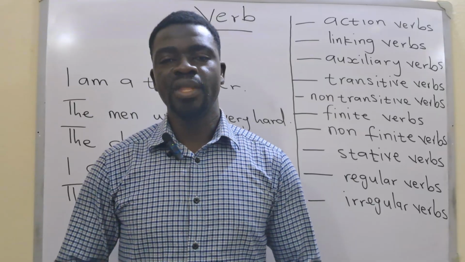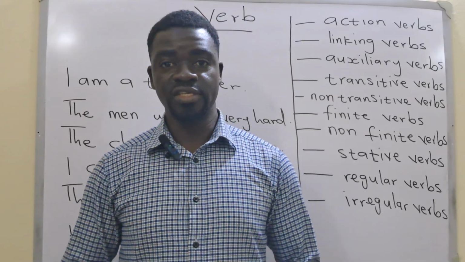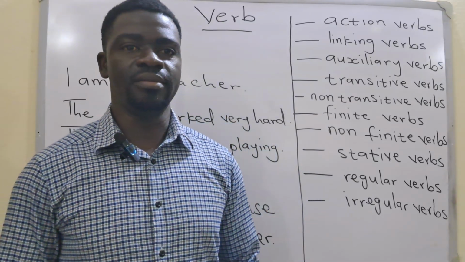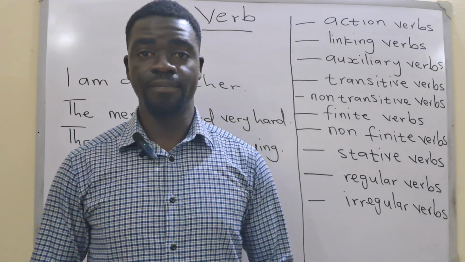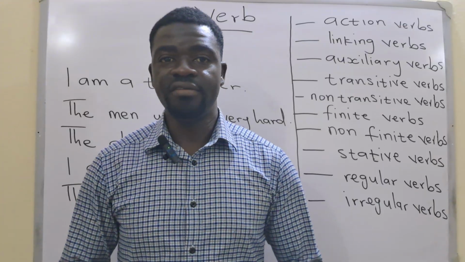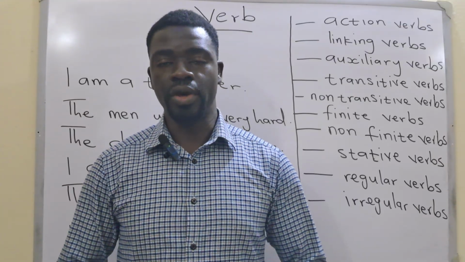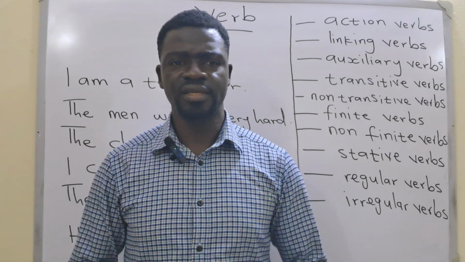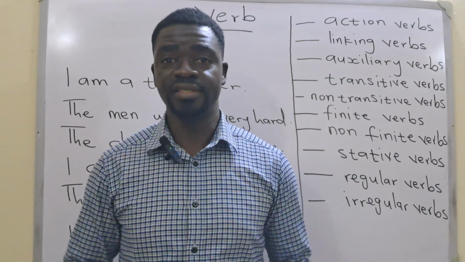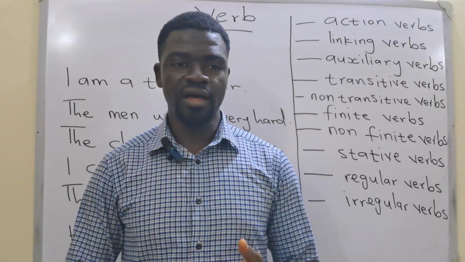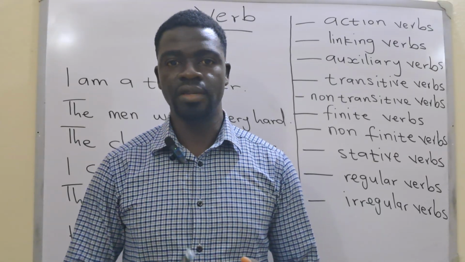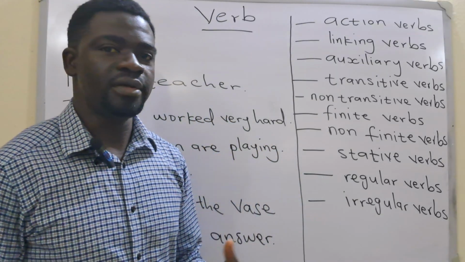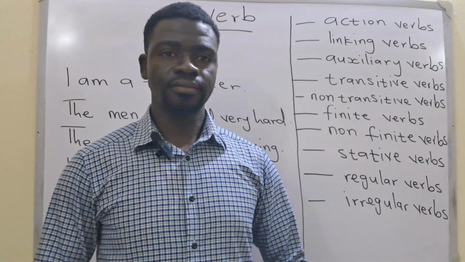In today's class, I'm going to give you a more detailed description of what a verb is, and we're going to look at how a verb can be used in a sentence. Verbs are very, very important, as we all know. That is because if you don't have a verb in your sentence, you're not likely going to make sense. So the verbs are very important, very essential for construction of sentences. Without verbs, our sentences will be meaningless.